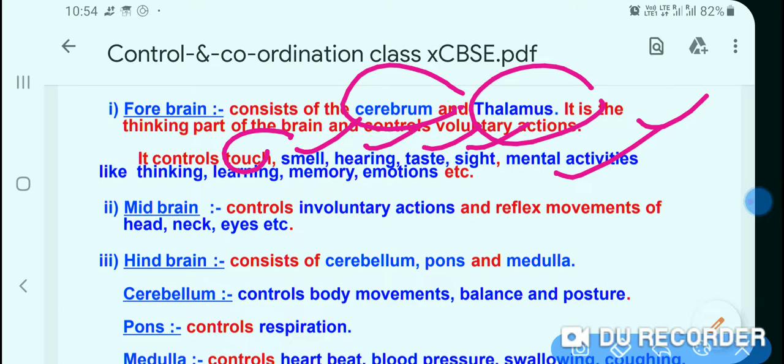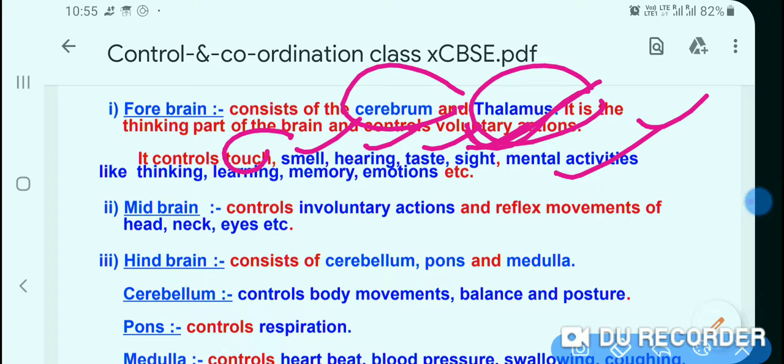These all activities are controlled by the forebrain. You have to study very precisely. The question is asked to the point, and if you don't understand it clearly, your answers may be wrong.